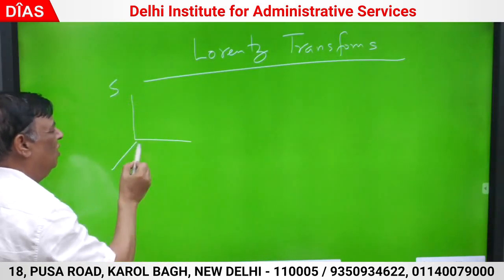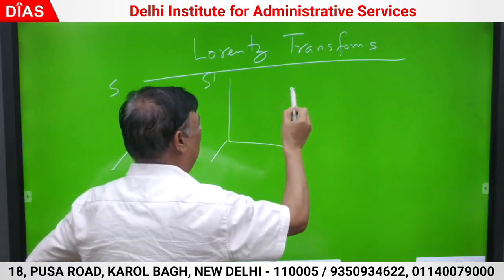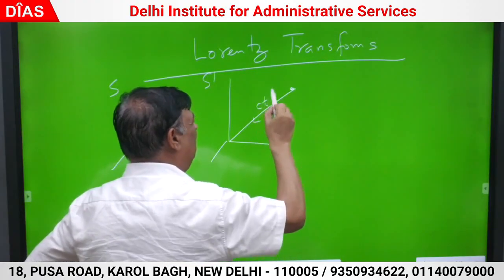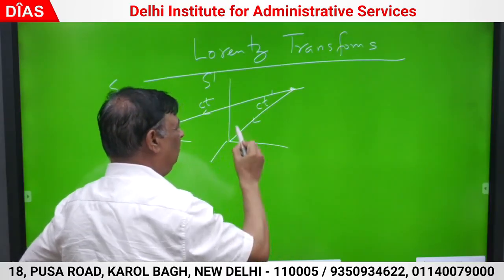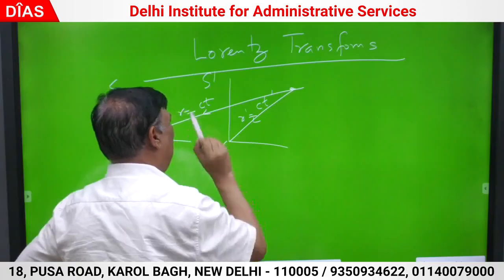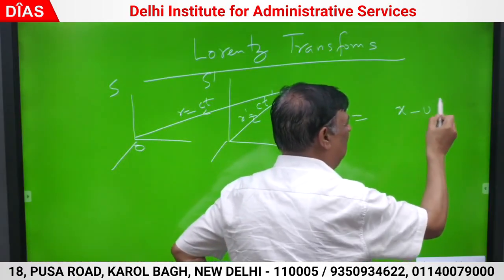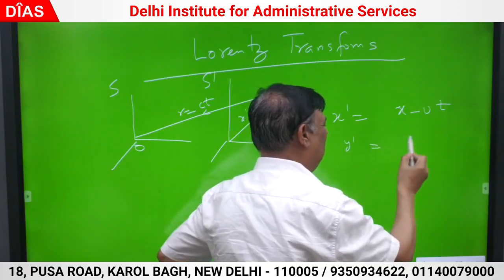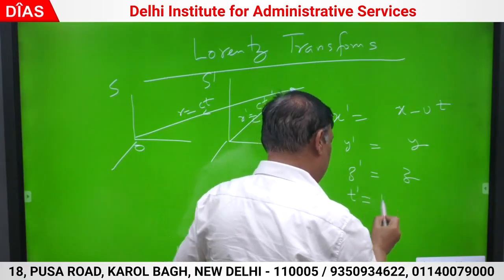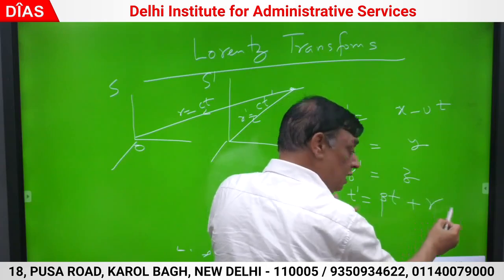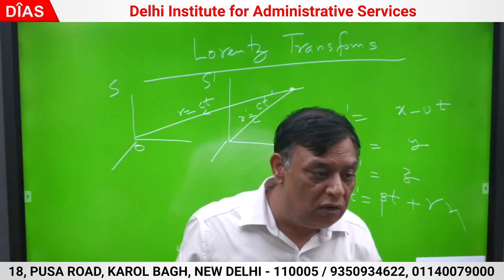This is S, O, S dash, signal, CT dash, CT. This was your R dash, this is R. Transformation: X dash is X minus VT, Y dash is Y, Z dash is Z, T dash is beta t plus gamma x. ये ठीक है जी. देखो, there is no change in Y dash because motion is only along X axis.